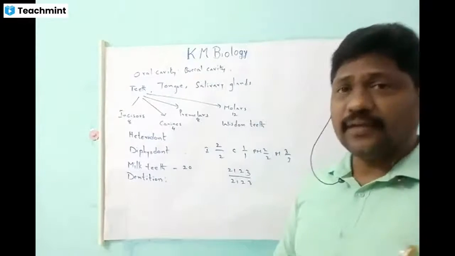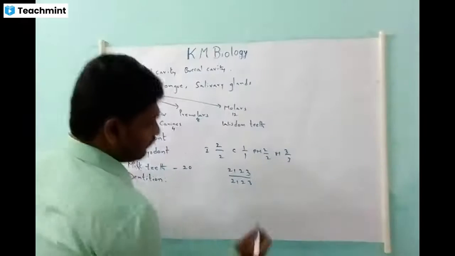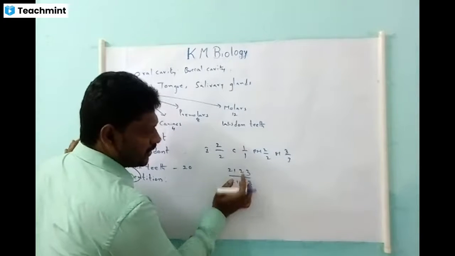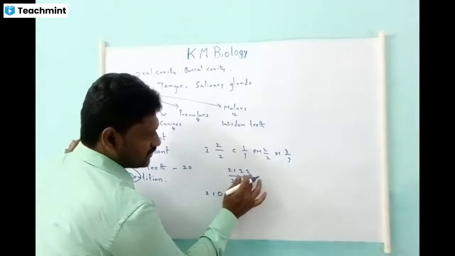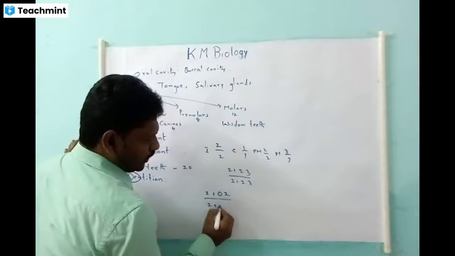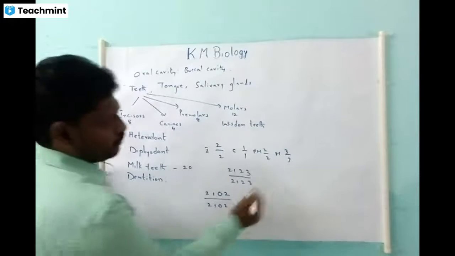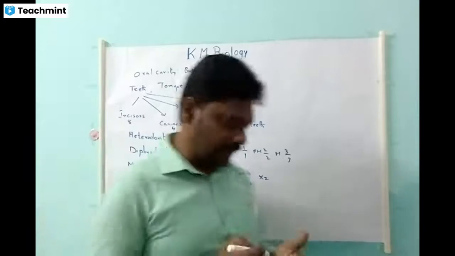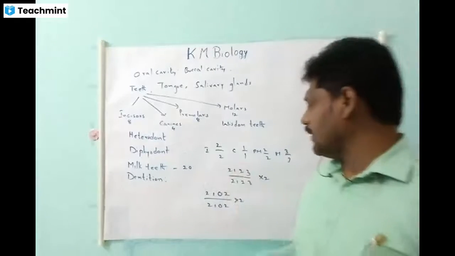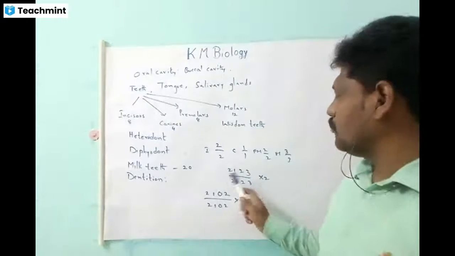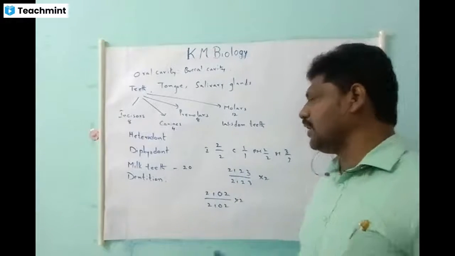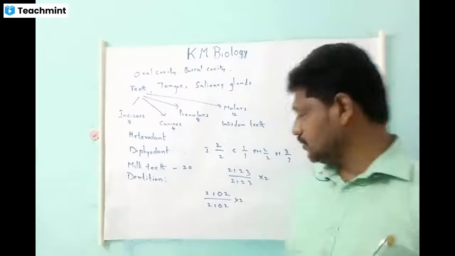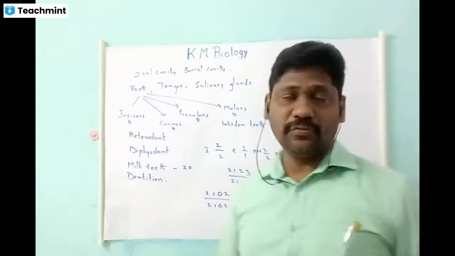If you want to write the dental formula of milk teeth, there will be a change in the premolars and molars, because premolars are not there. So we'll write 2, 1, 0, and instead of 3, we'll write 2. So 2, 1, 0, 2. When you multiply this by 2, you will get the total number of teeth. So note down, the human dental formula is 2123 by 2123. If they ask for the milk teeth dental formula, then you have to go for 2102 by 2102.